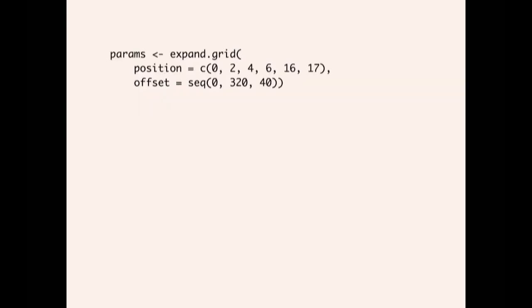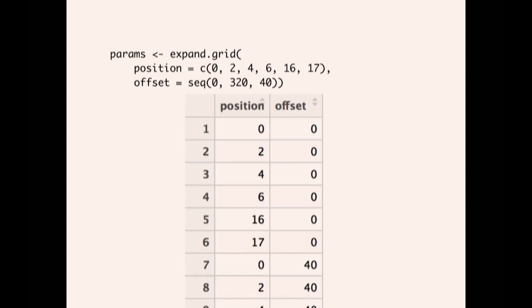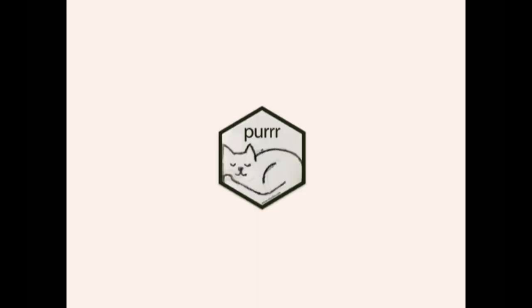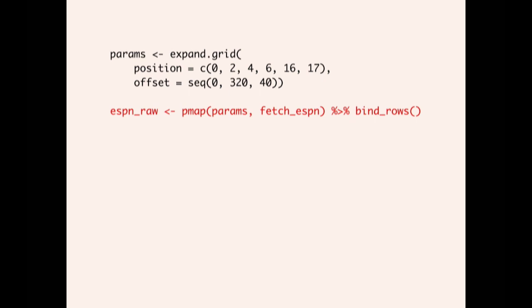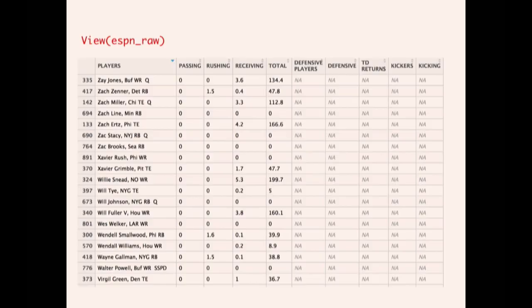So we can do that by creating a new params object. So this is just expand.grid through every single combination. It'd be awesome if you could just kind of cycle through all those different links, and you can with purrr. So this is just one line. You're taking your params object that you created, the fetch ESPN function that you made just before, and you're kind of binding rows after all that happens. So this is what the raw data looks like.